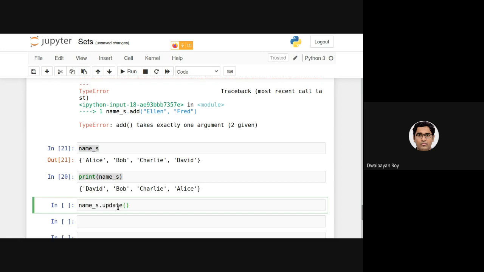I'll be providing the multiple items Ellen and Fred. Now note that the update function, similar to add, will also take only one argument, but here I am providing two arguments. So if I execute this, in fact, this actually worked, but